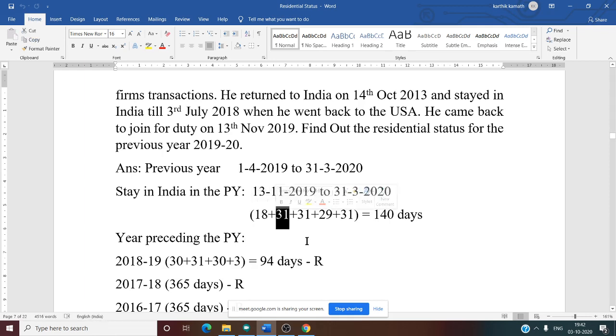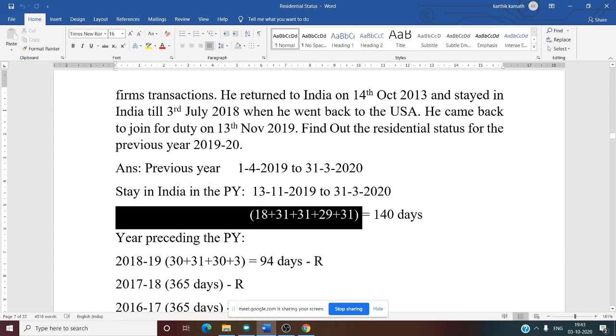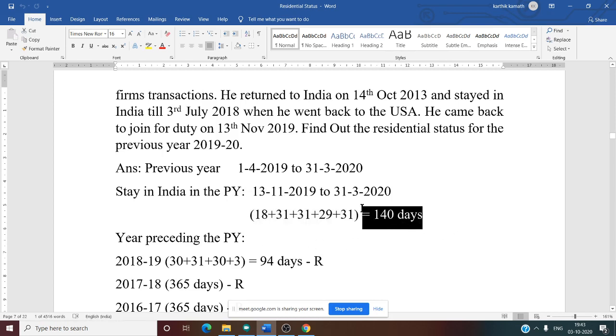Then December, how many days? 31 days. Then January, 31 days. February, 29. Why 29? It is a leap year. 2020 is a leap year. February, 1 day extra. Then March, 31 days. So total number of days: 18 plus 31 plus 31 plus 29 plus 31, 140 days. So stay in India in the previous year is 140 days.